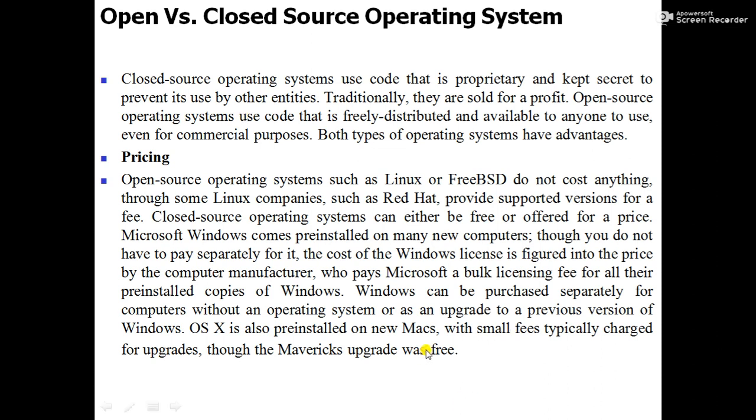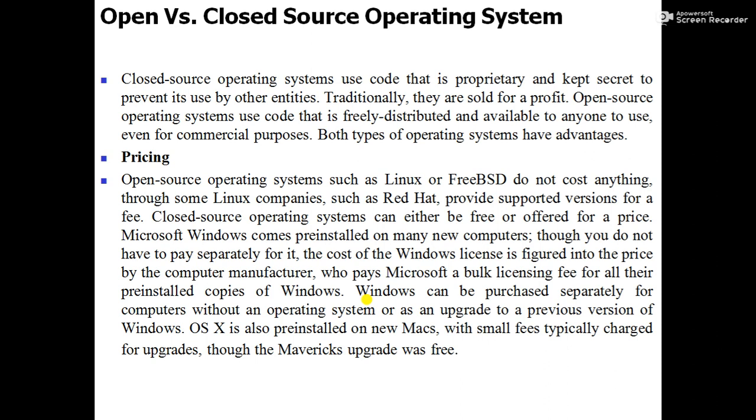That is the basic difference. If open source software is there, the instructions or code of that software are freely available to the user, whereas with closed source it is not possible.